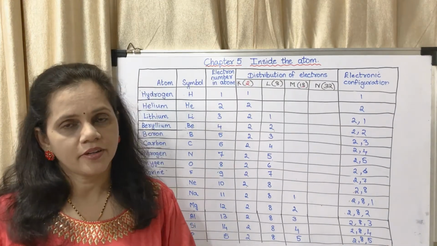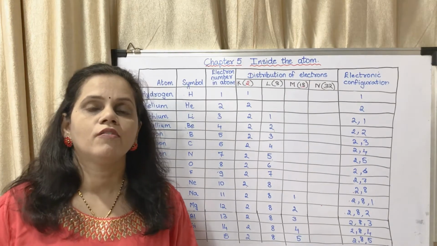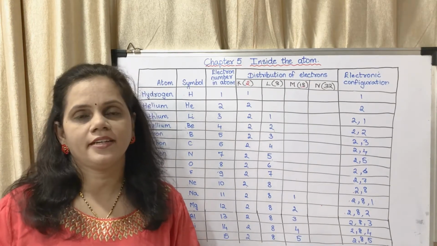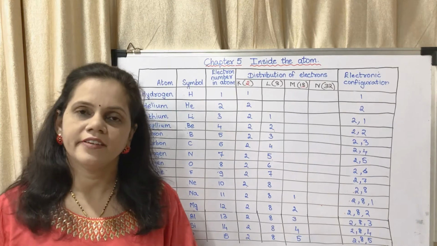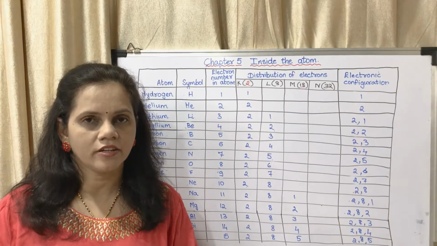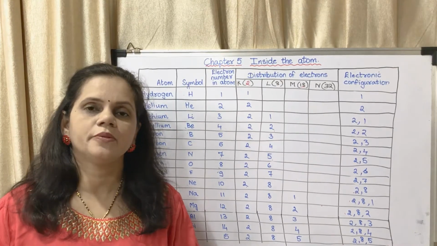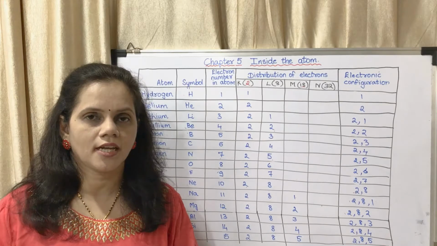It is very important for you to understand. It is a very basic concept for you to study the next topic, that is valency. First we will discuss the homework, that is electronic configuration of the first 18 elements I had given. You may check your answers in your notebooks.